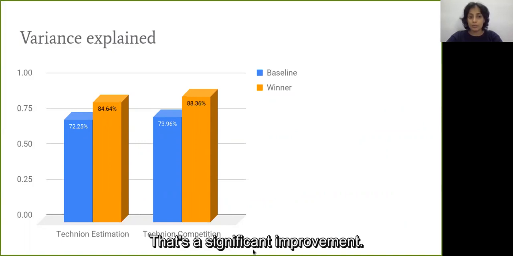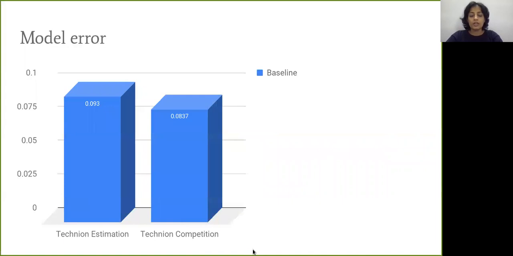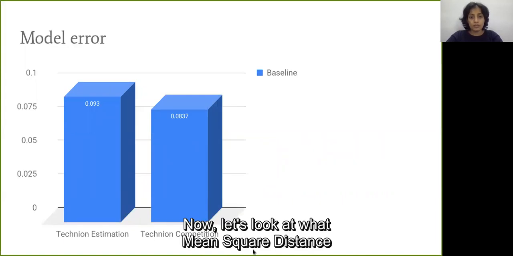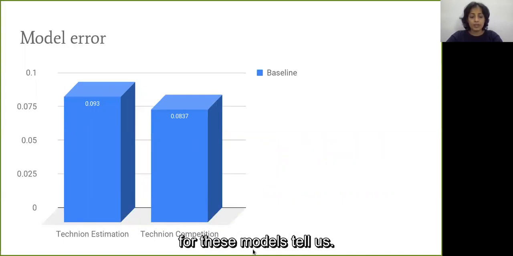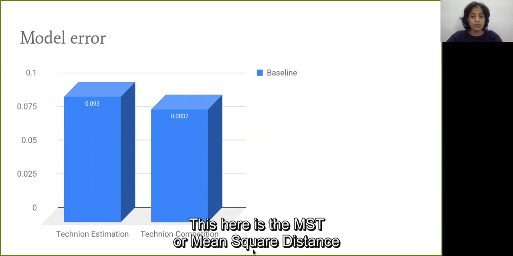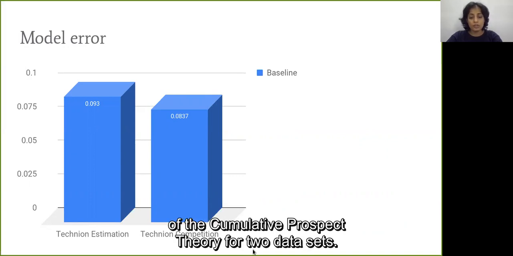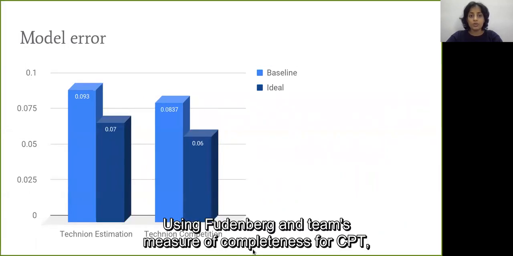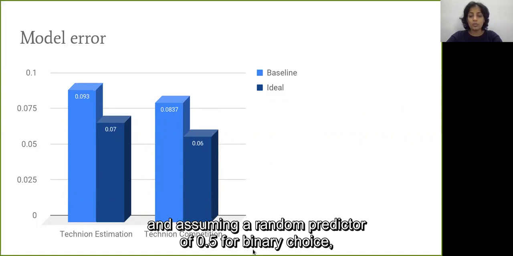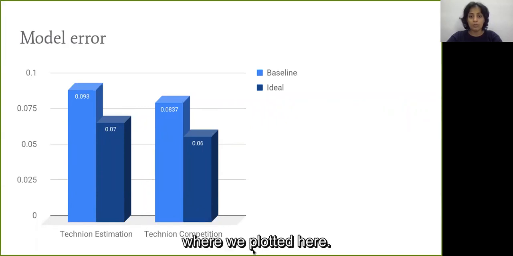That's a significant improvement. Now let's look at what the mean squared distance for these models tells us. This here is the MSD, or mean squared distance, of cumulative prospect theory for two datasets. Using Freudenberg and team's measure of completeness for CPT and assuming a random predictor of 0.5 for binary choice, we measured the error of the ideal model, plotted here.